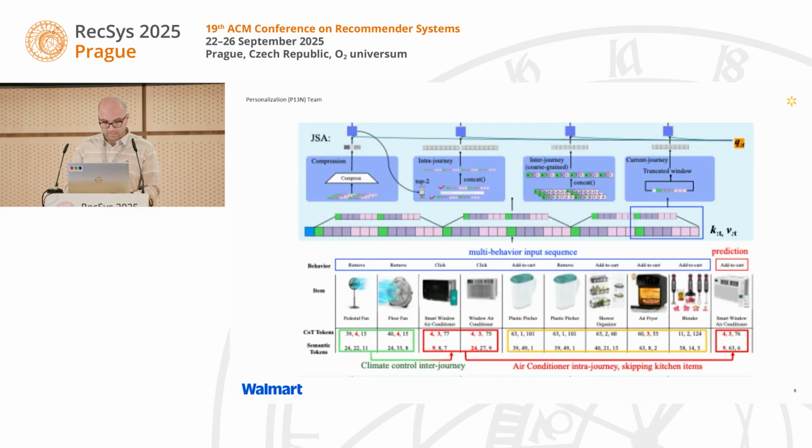Here is a practical example of JSA. The input sequence shows a user interacting with climate control items like fans and an air conditioner, but also an unrelated kitchen item. The goal is to predict the next add to cart, which is a smart window air conditioner. Our JSA mechanism excels here. The air conditioner intra-journey attention correctly focuses on the recent air conditioner interaction while skipping the irrelevant kitchen item. The climate control inter-journey attention can connect this to the user's earlier interest in fans. JSA intelligently navigates the user history to make a precise prediction.